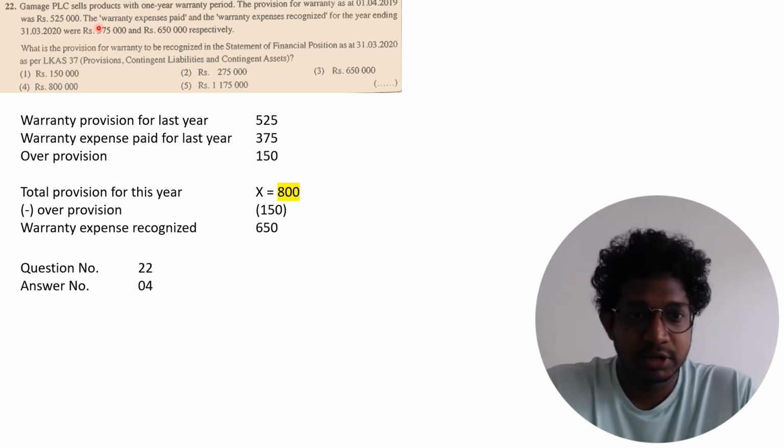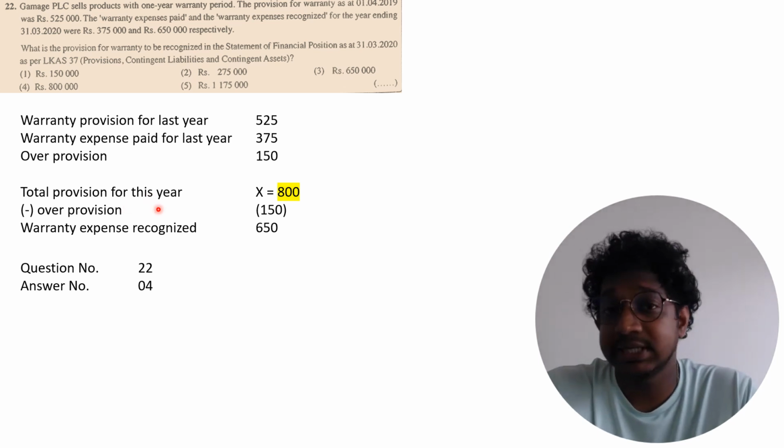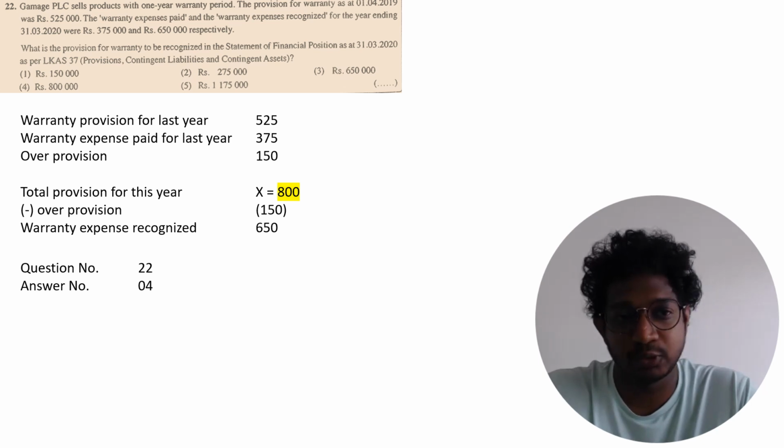So the warranty expense paid for last year is 375, which means you made an over provision last year of 150. The warranty expense recognized in the income statement is after deducting the over provision from the total provision for this year, which means your total is 800. So the correct answer is answer number 4.